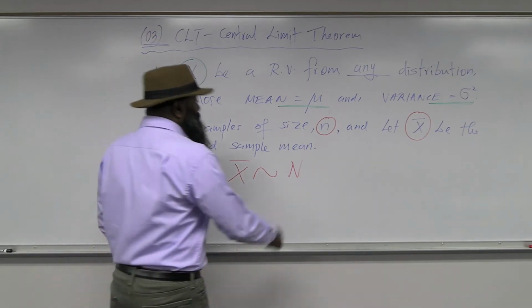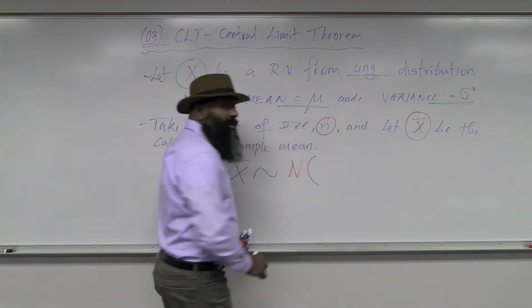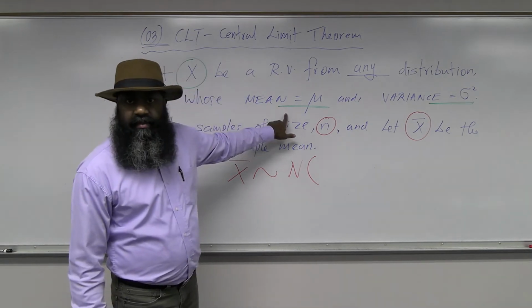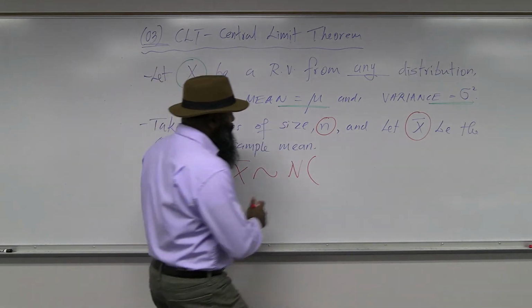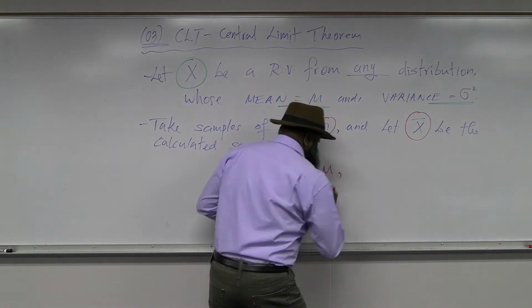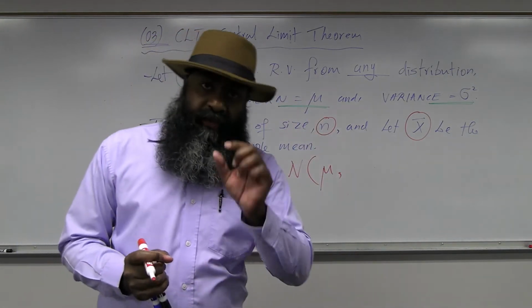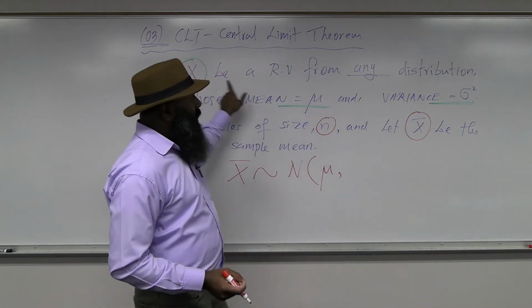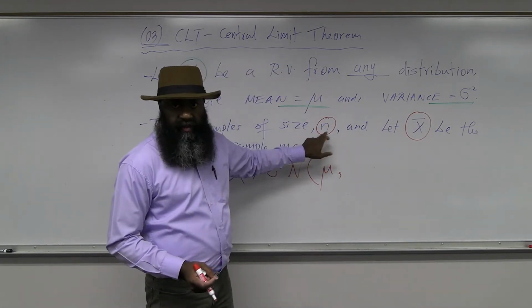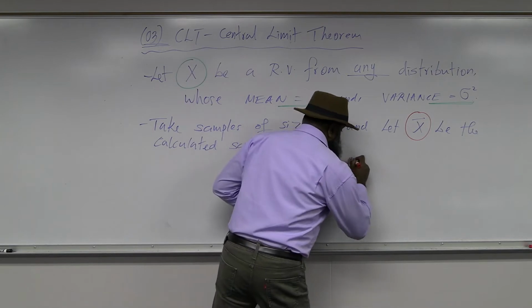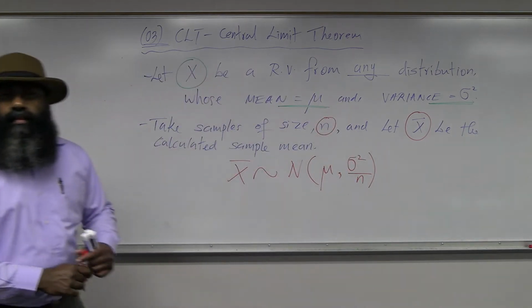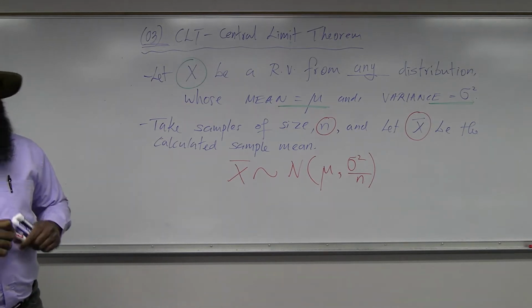The mean of that normal distribution will be equal to the same mean of the original random variable x, which is mu. The variance, on the other hand, will be slightly different. The variance will be the variance of the original random variable x divided by the sample size. So the variance will be sigma squared over n. That's the central limit theorem.